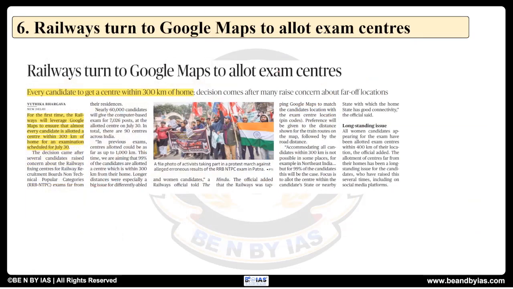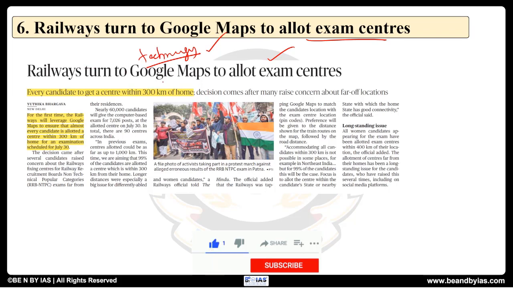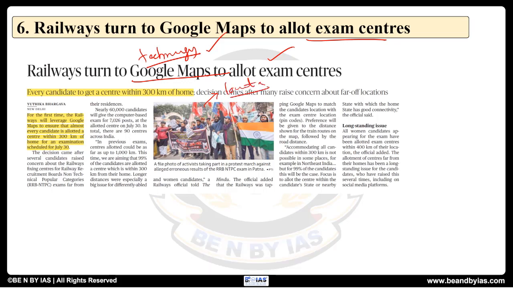Now, moving on to the next one, railways turn to Google Maps to allot exam centers. This is a good step where we can use the technology for governance purposes or ease of life of either students or individuals. See here, what railways is doing is it is using the Google Maps. Whenever we are filling the form, it can ask the location of the candidate. So based on the location or the district which they are filling, the exam center will be allocated within 300 kilometers of the home.